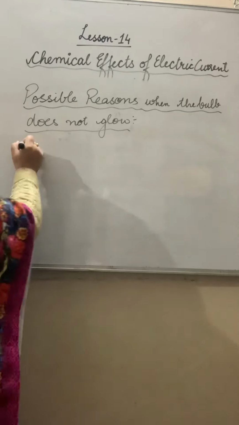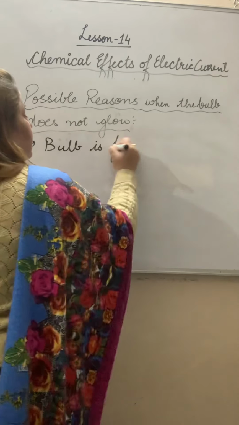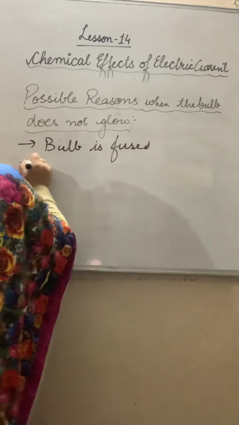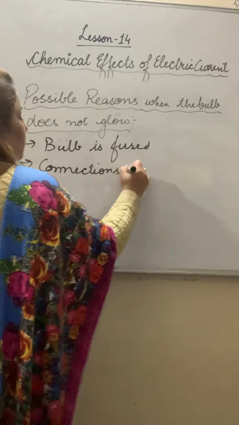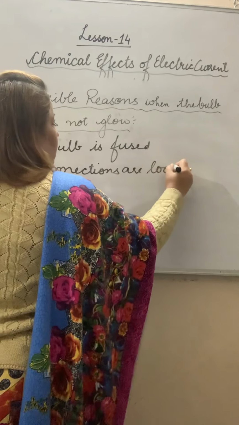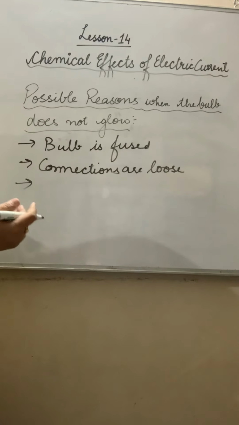Maybe the bulb is fused. Maybe the connections are loose.